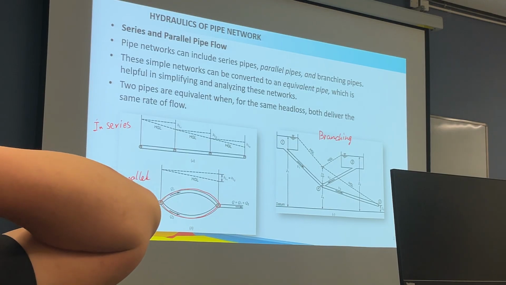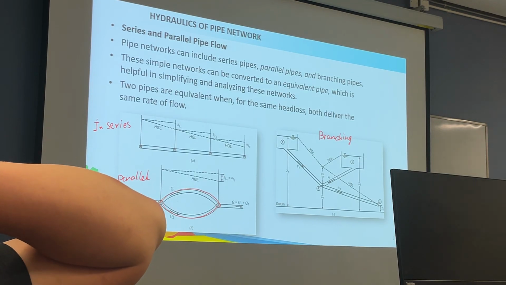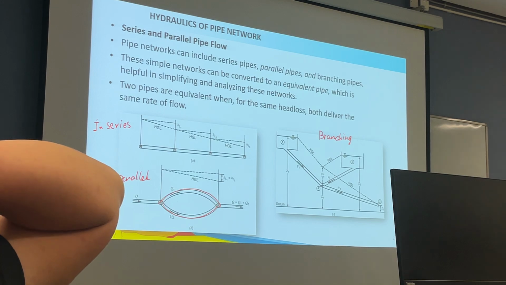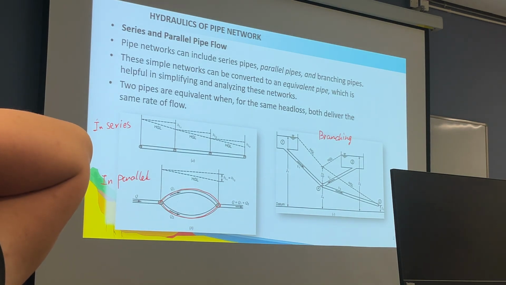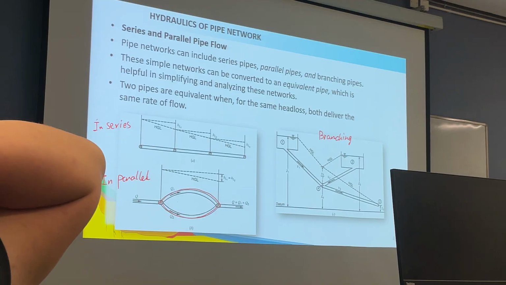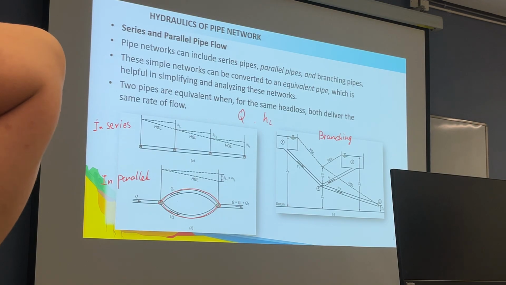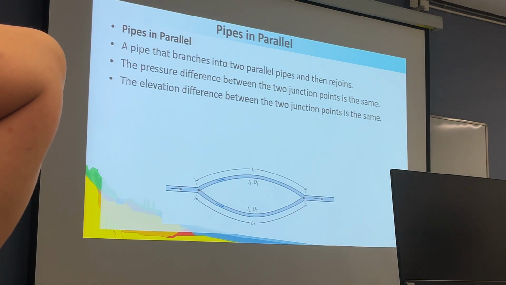So we mainly focus on 2 things in this. No matter what kind of problem in the pipe system, in the pipe flow, we always focus on 2 things. One is the discharge, and the other is the head loss. Okay, how do these 2 things, the discharge and the head loss, change? Most of the time we focus on these 2.